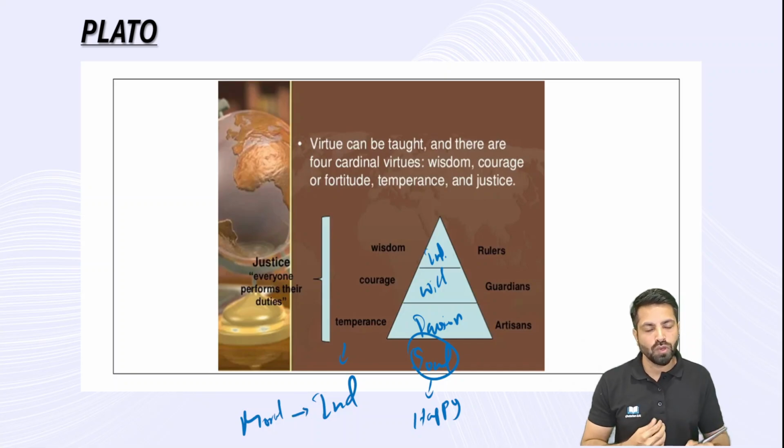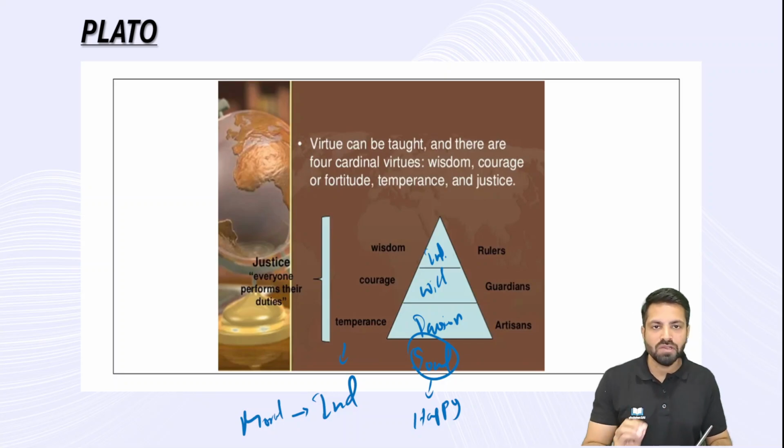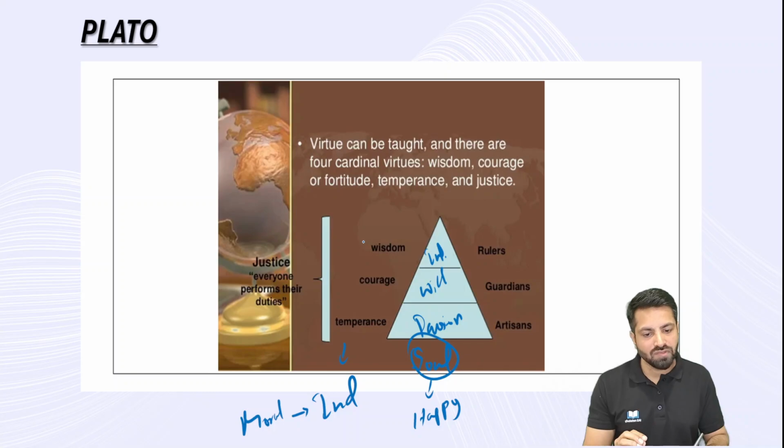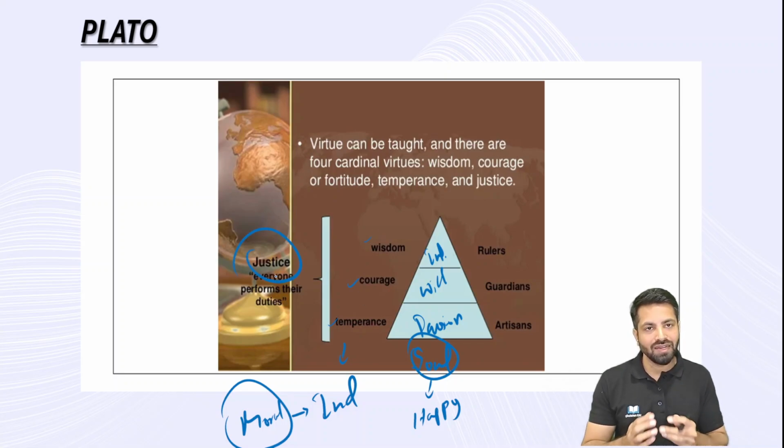if I'm an individual and I want to have a moral life, then there are three cardinal virtues mentioned by Plato. This is important. What is wisdom? I have to have wisdom, that knowledge, and there should be courage, and there should be temperance. If there is balance between these three, eventually this will lead to the moral life, because balancing these three creates the atmosphere for justice. If there is a balance between wisdom, courage, and temperance, this will lead to justice.